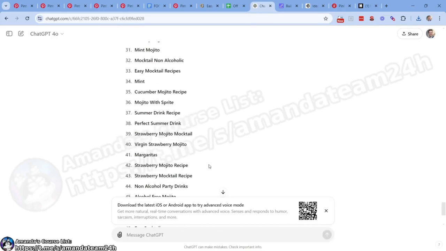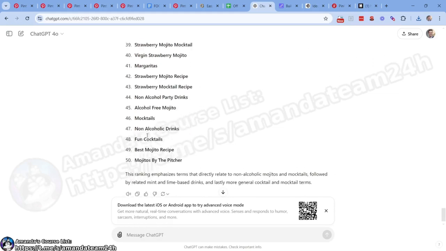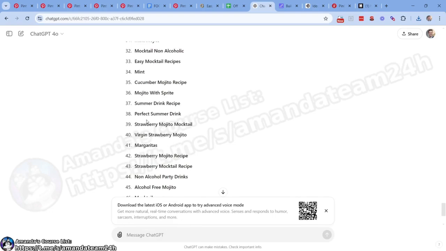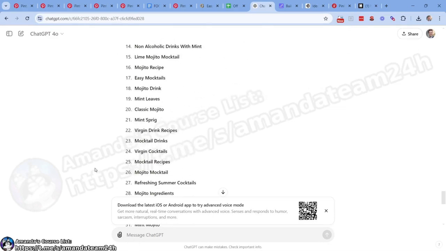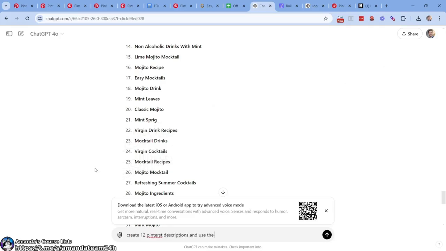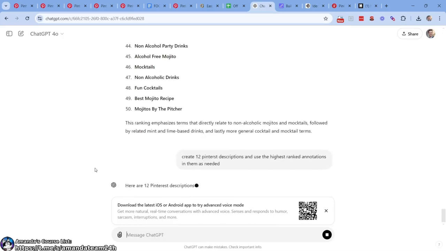Like if we had a specific mojito board, or if we wanted to go deeper, we know that, okay, strawberry mojitos is important, right? We know that perfect summer drinks, we could do a roundup of that and include this in there. So what I want to do is say, create, how many? We have 12. 12 Pinterest descriptions and use the highest ranked annotations in them as needed. All right, that will be good.